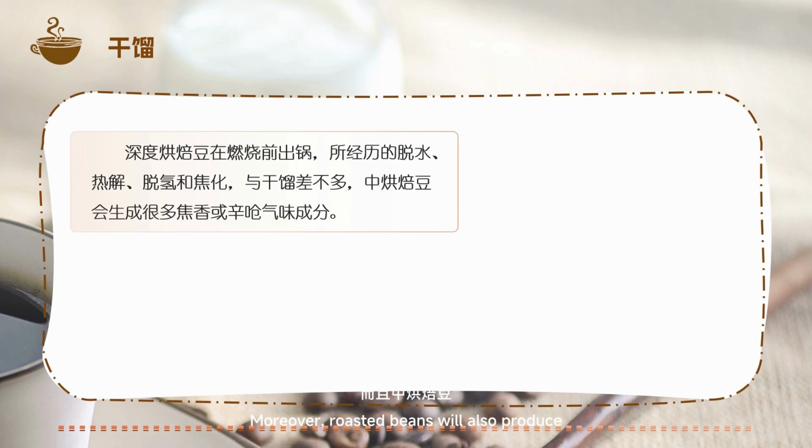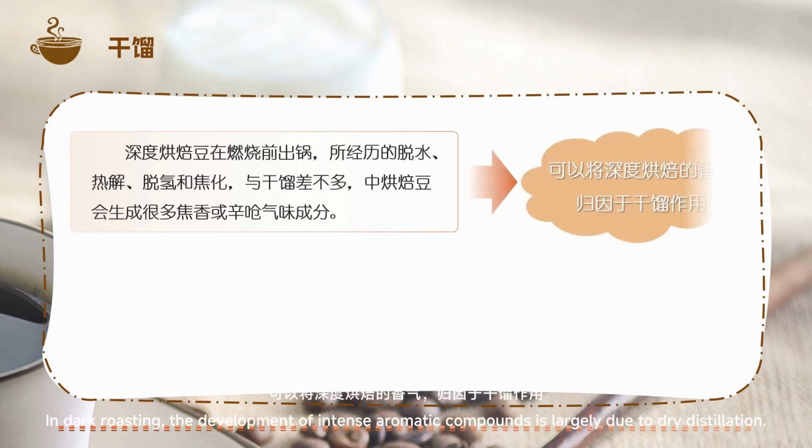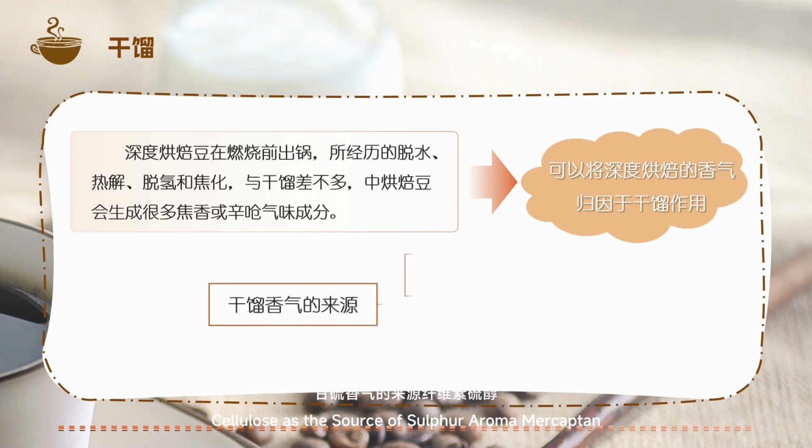Moreover, roasted beans will also produce a lot of burnt and fishy odors. Therefore, in dark roasting, the development of intense aromatic compounds is largely due to dry distillation. Cellulose is the source of sulfur aroma mercaptan.